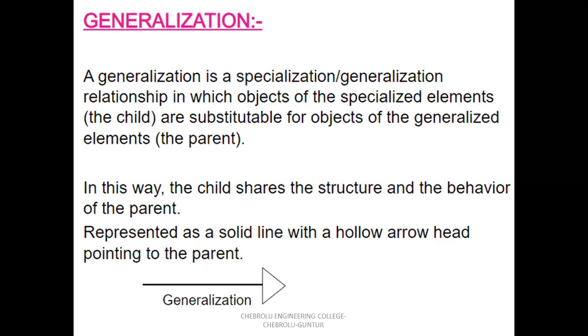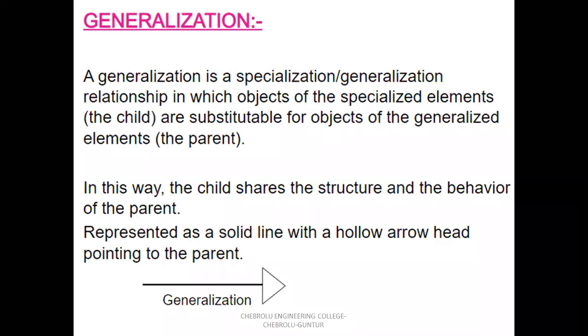The account is the generalized element, that is the parent. The specialized accounts in the banking system are the saving account, current account, loan account, and provident fund account. All the specialized accounts have the properties of account.